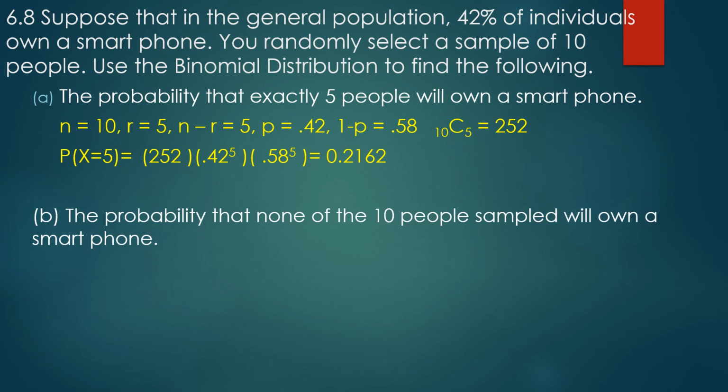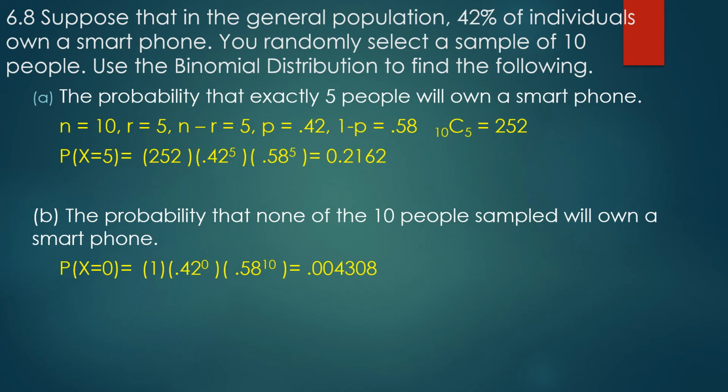Alrighty, the probability that none of the 10 people in the sample own a smartphone. This one's kind of fun. So be thinking this is going to be none, or 0. That's one thing that's different about the binomial from the geometric. In the binomial, you can get nothing. So this is P of x equals 0. If you do that calculation for the factorial, you do get 1. If you have a hard time with that, let me know. I will help you. 0.42 to the 0. Hopefully you remember from exponentials that if you do anything to the 0 power, you get 1. So these are both 1s.